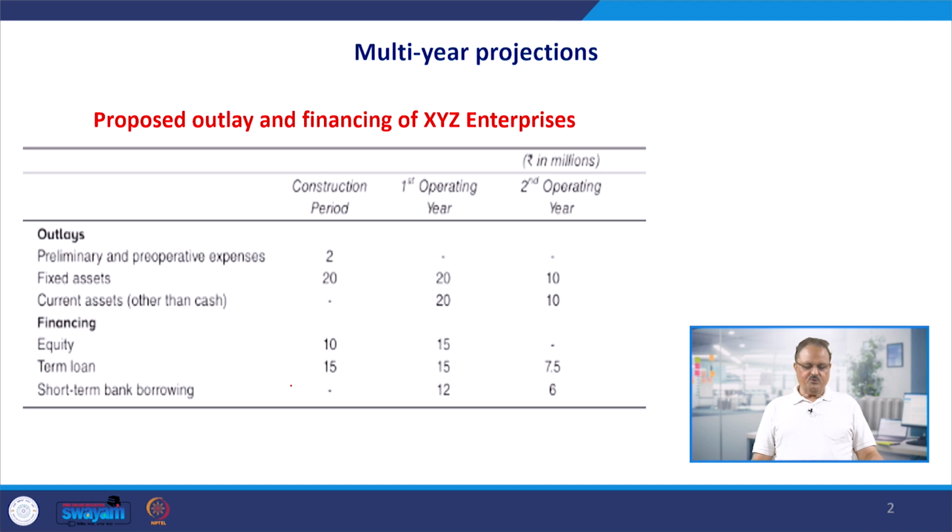Practically you have to go up to 10 years of projections. If you show what the profitability position, the cash position and the financial position of the firm is going to be in those 10 years, it is very helpful for venture capitalists to decide whether or not to invest in this particular venture.